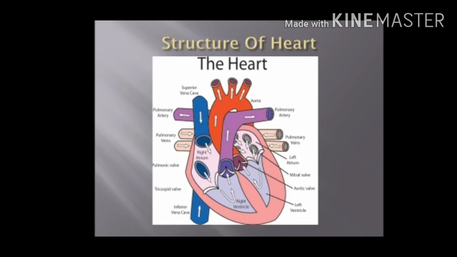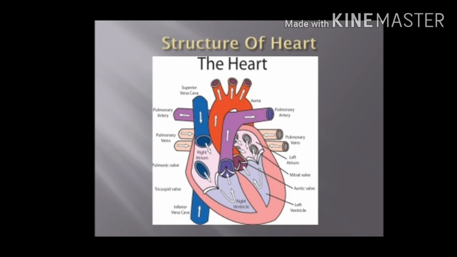The internal structure of heart. In this picture you can see the internal structure of heart, the four chambers, the auricles and ventricles. The right auricle is a thin-walled chamber and receives the deoxygenated blood from the superior vena cava and the inferior vena cava, bringing blood from the upper parts and lower parts of the body.